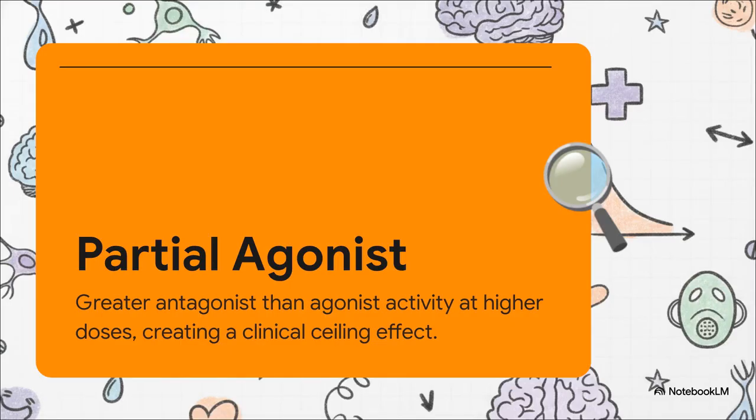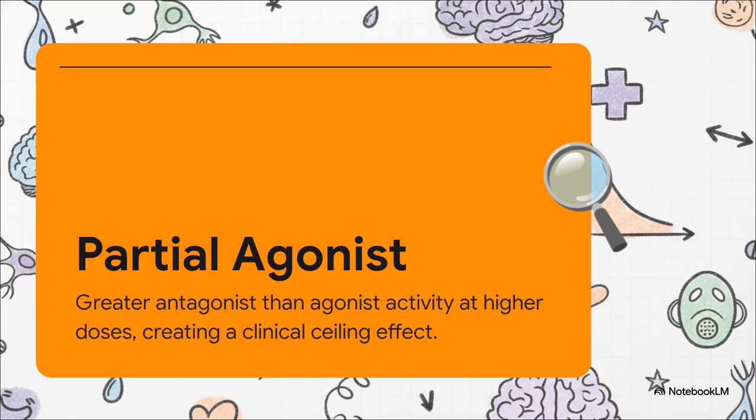So beyond the immediate, acute crisis, how do we actually treat the underlying disorder? Well, that brings us to a seriously brilliant piece of pharmacology, the partial agonist. A drug like buprenorphine binds to the mu receptor, but it doesn't activate it 100%. At low doses, it gives just enough stimulation to fend off withdrawal. But, and here's the magic, as you increase the dose, its antagonist properties start to take over, creating what we call a clinical ceiling effect.